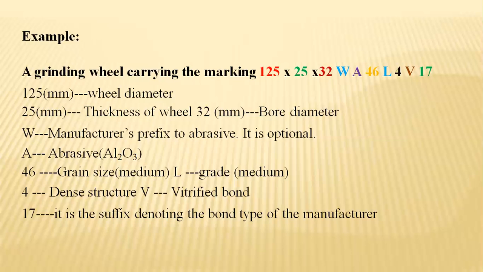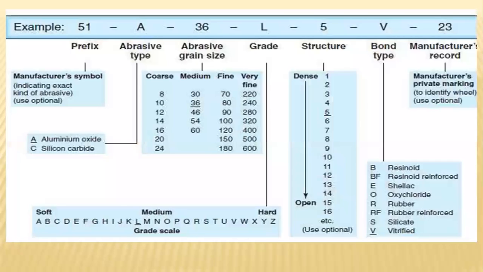manufacturer. And usually for any kind of wheel, the nomenclature or number represents the segmentation in such a way. Each and every code will have a particular nomenclature for it. 51 is the prefix. A is the abrasive type, either aluminum oxide or silicon carbide. The prefix specifies the manufacturer's symbol.